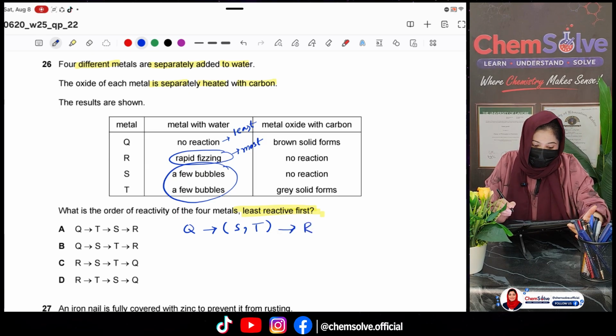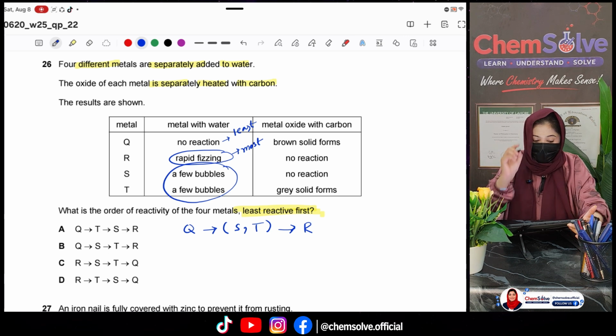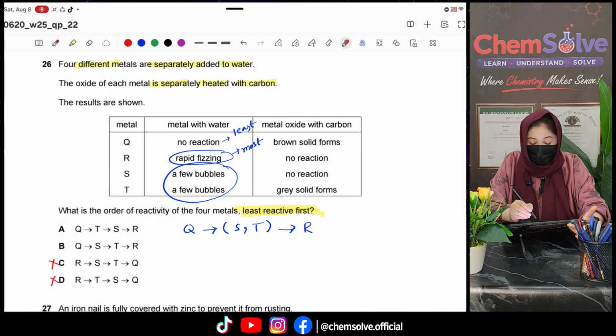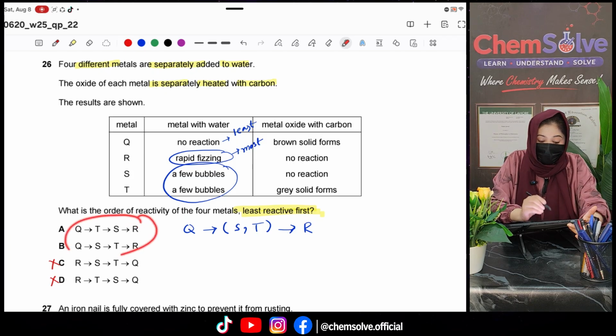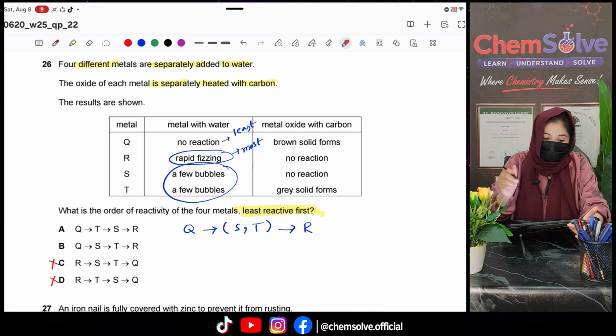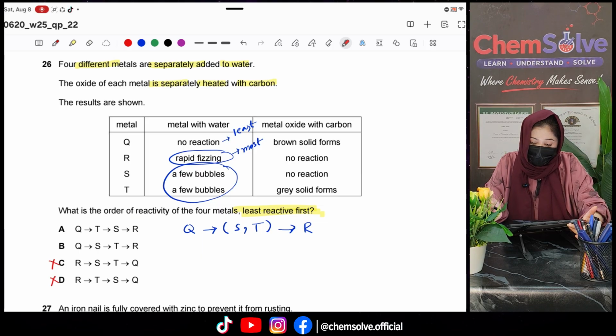So clearly I have to choose an option that starts with the Q and that ends with the R. It means C and D couldn't be my option. I have to choose between these. Now I have to choose whether T is more reactive or S is more reactive, right? So let's see. Look at the reaction with the carbon.